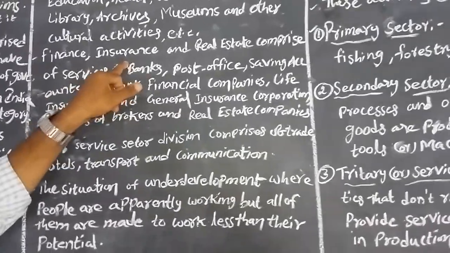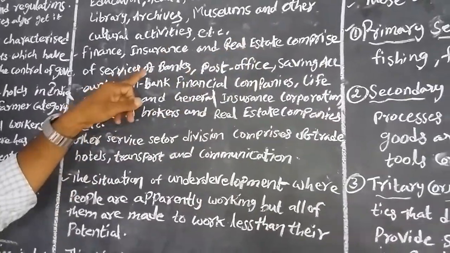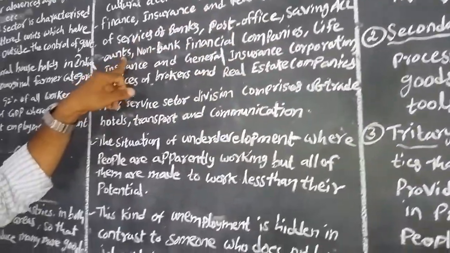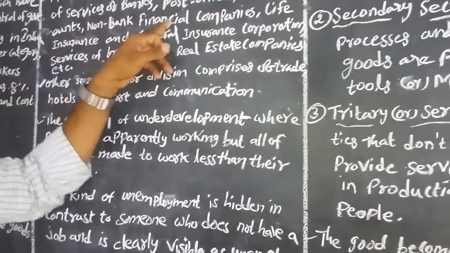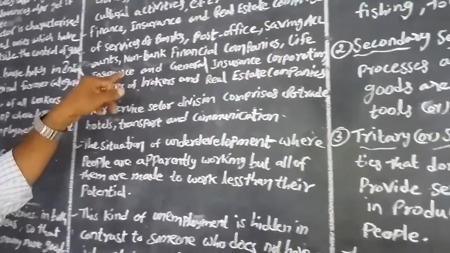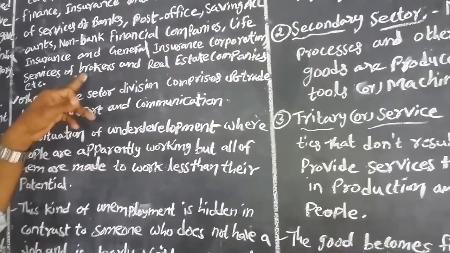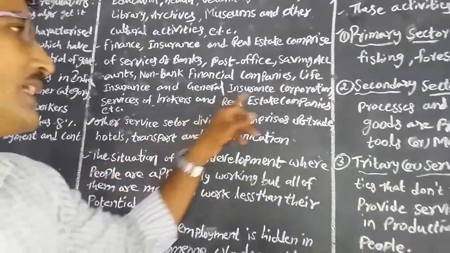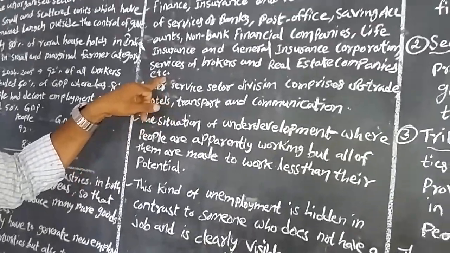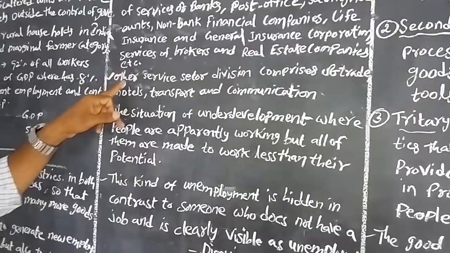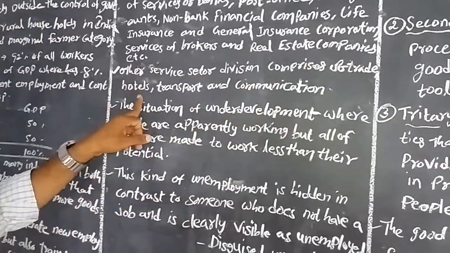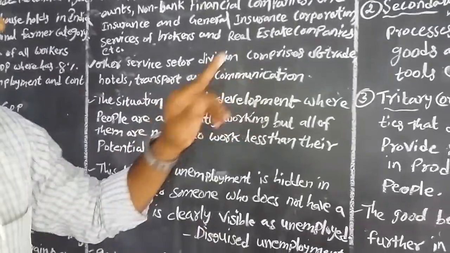Finance, insurance and real estate: services of banks, post offices, savings units and non-banking financial companies, life insurance and general insurance companies, services of brokers, real estate companies, etc. These are also the service sector that helps in our daily life. And the other service sector division comprises trade, hotels, transport and communications.